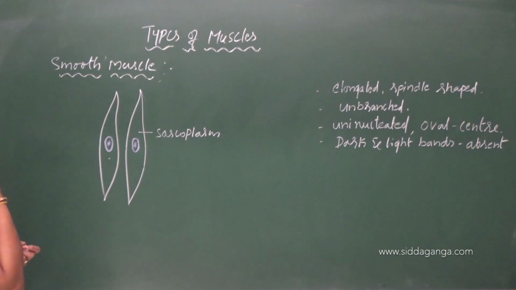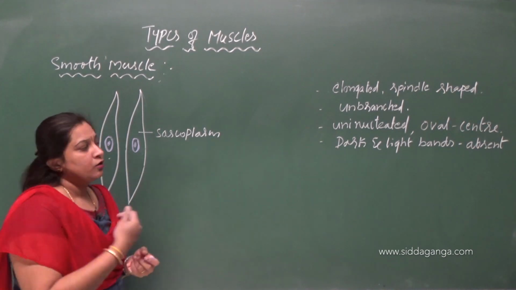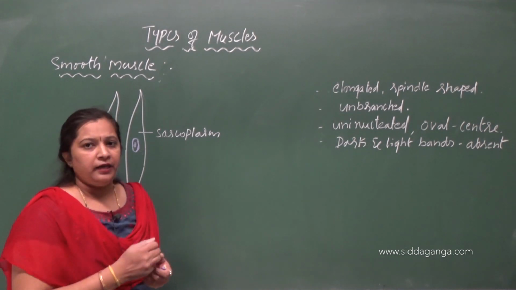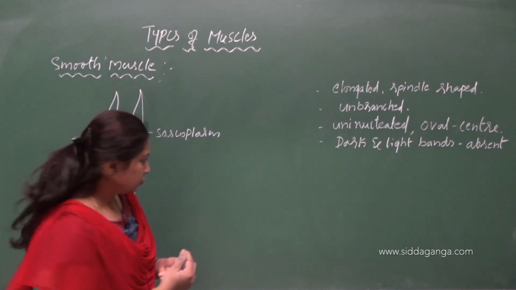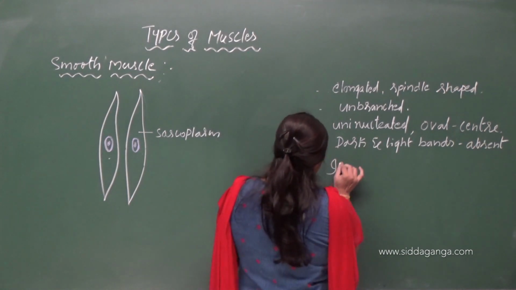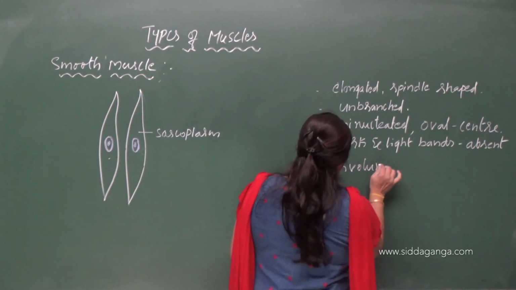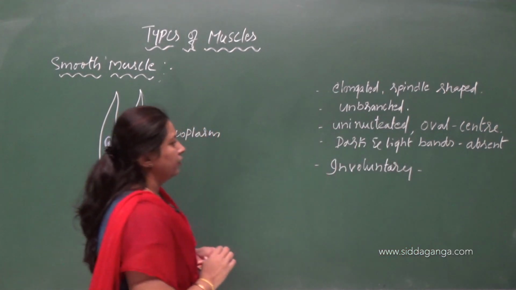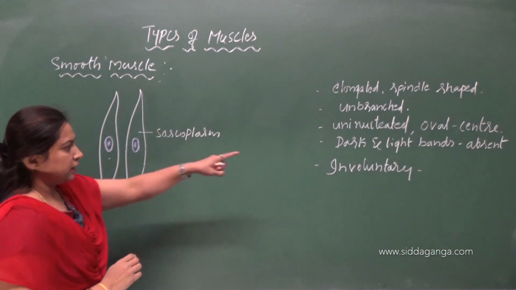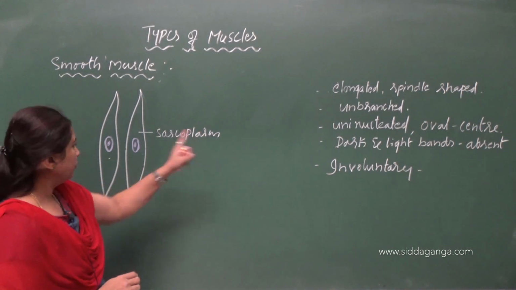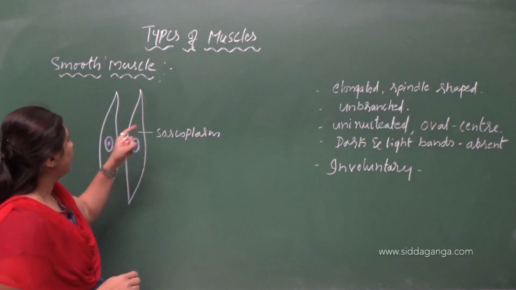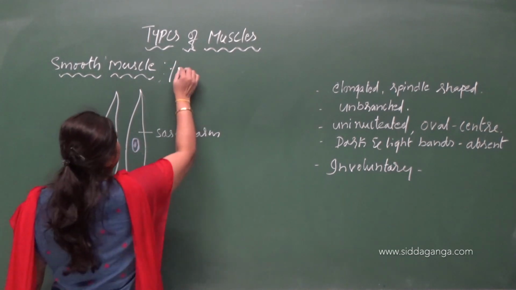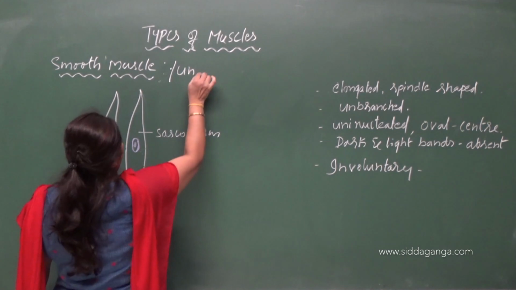And smooth muscles are involuntary in nature. So here, as I said, dark and light bands are absent, so no striations, right? Because of that, the smooth muscles are also called unstriped muscles.